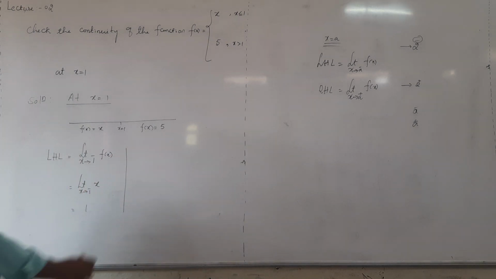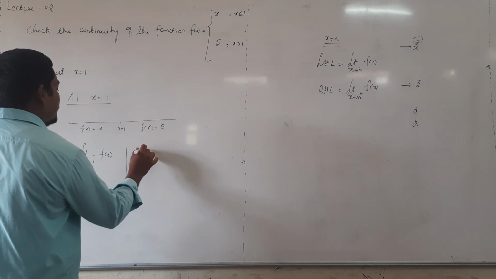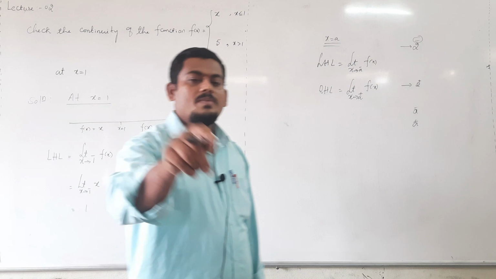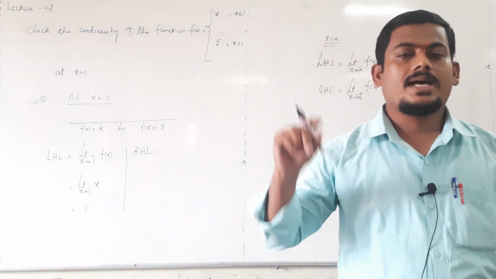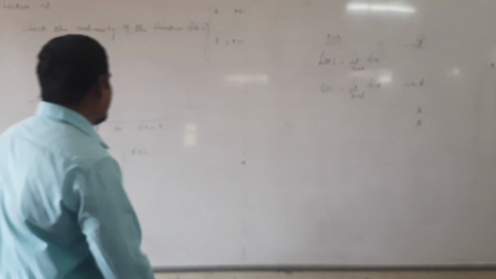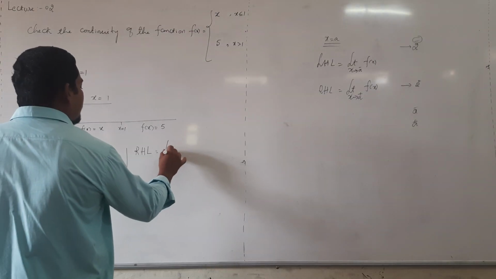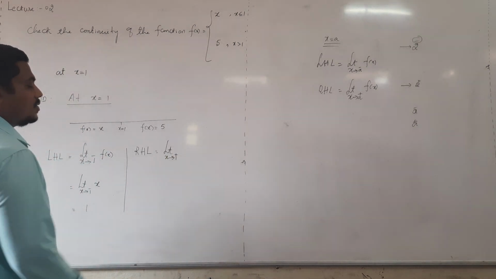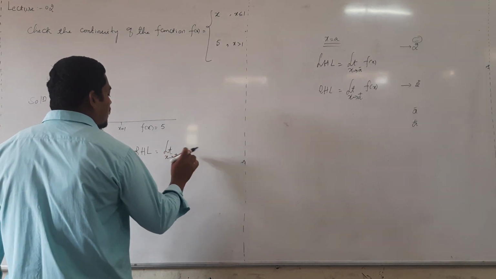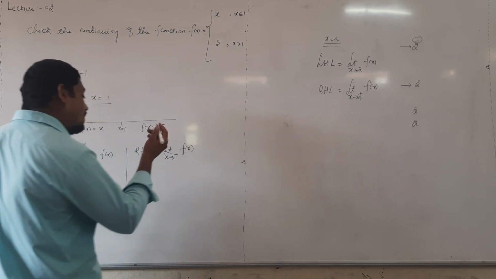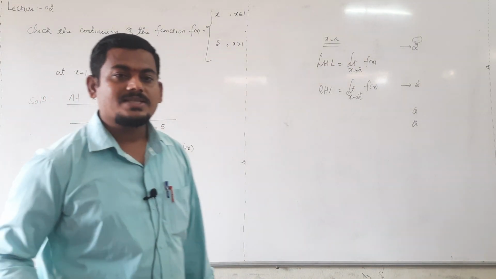Then similarly evaluate the right hand limit, that is RHL. What is the right hand limit notation at 1? Limit x tending to 1, and on the head write a positive sign. First write f of x in general. After that tell me what is the meaning of tending to 1 plus.